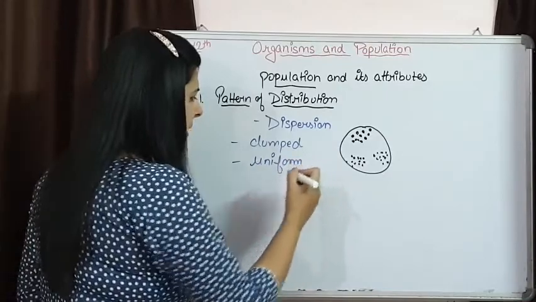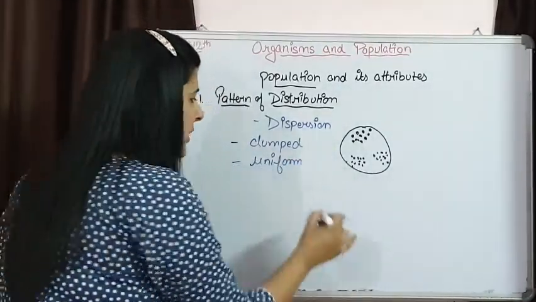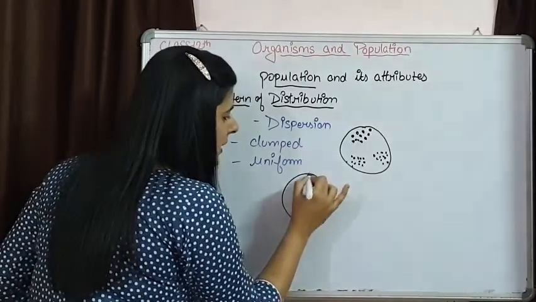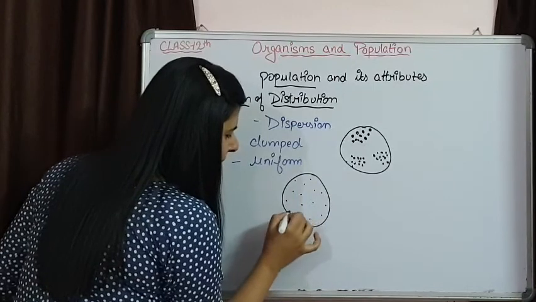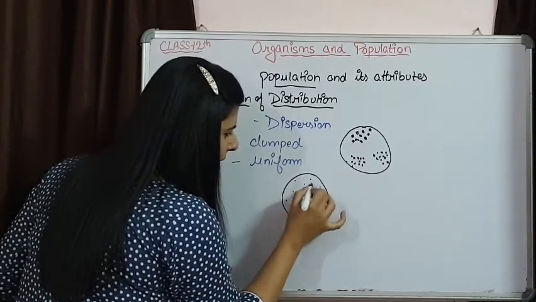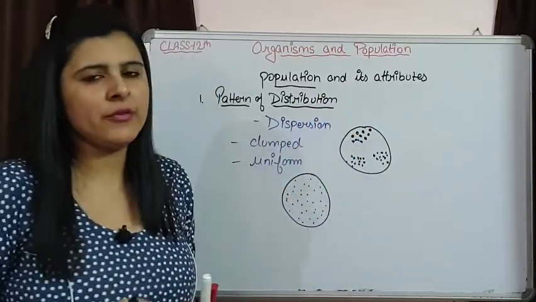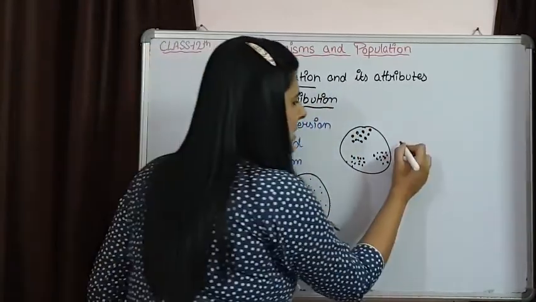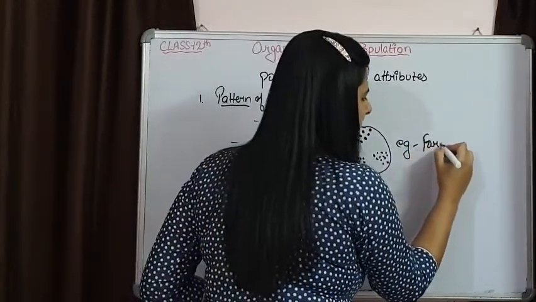Or somewhere a uniform population is present. Uniform population is where in a geographical area there is uniform scattering of individuals, organisms are uniformly present all over the geographical area. Here we can consider the example of some of the forest insects.